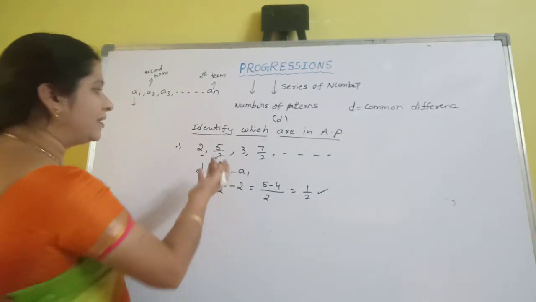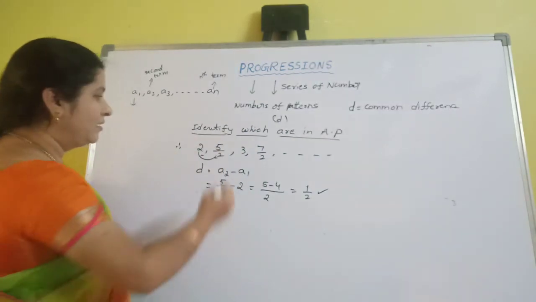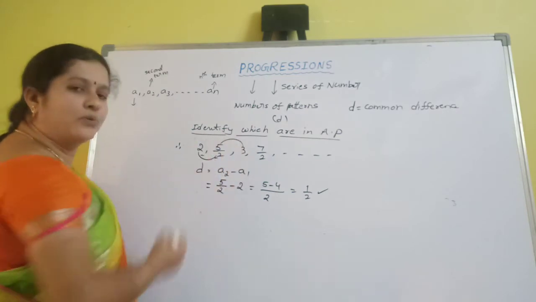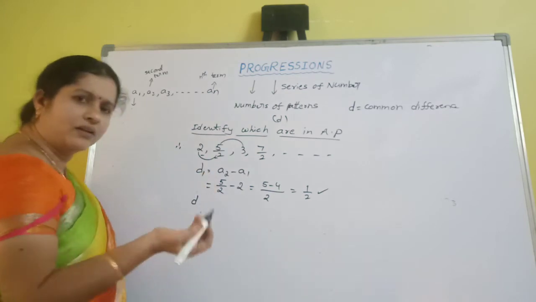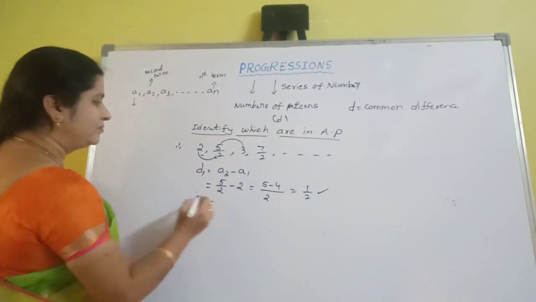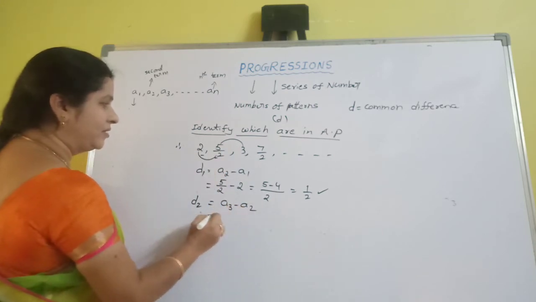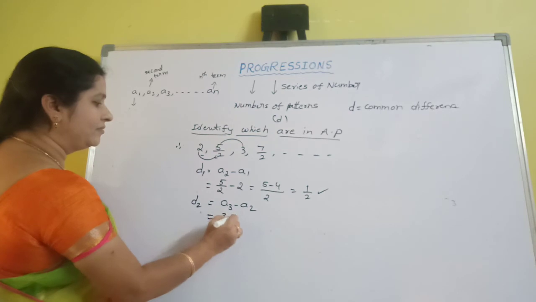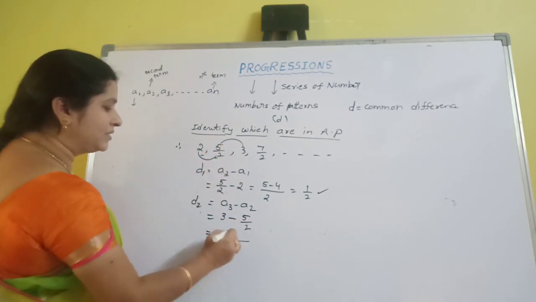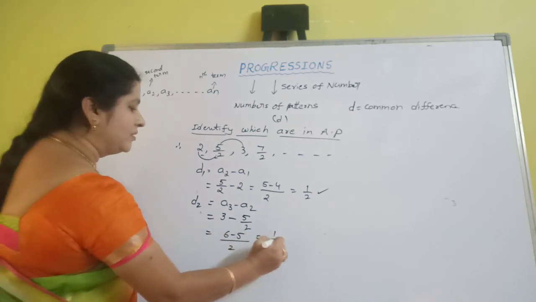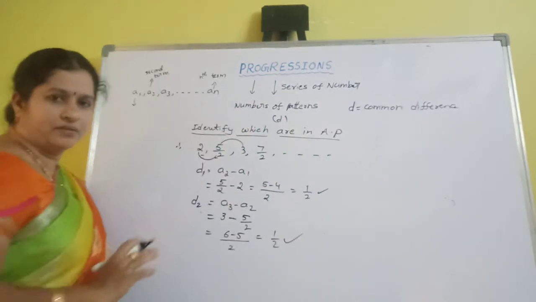Again, take another common difference. First we took these two terms' difference, and again you have to take another two terms' difference. Sometimes you write D or D1. Here D2, formula A3 minus A2. Here the A3 value is 3 and the A2 value is 5 by 2. Take LCM 2: 6 minus 5 by 2. We also got the same value, 1 by 2. So here D1 equal to D2.